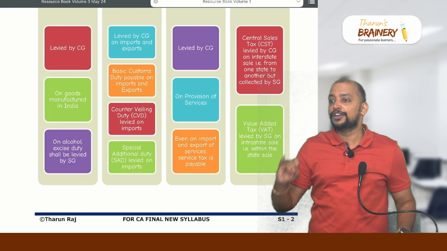Which revenue? Total tax revenue or indirect tax revenue? Indirect tax revenue on account of implementation of GST. That loss will be compensated by the central government to the state government. And state governments are very happy. They all agreed for implementation of GST, no doubt about that. So every state agreed, because see, their issue is this only. The moment GST becomes a consumption tax, then we will not get anything. What about that? Don't worry, we are there.